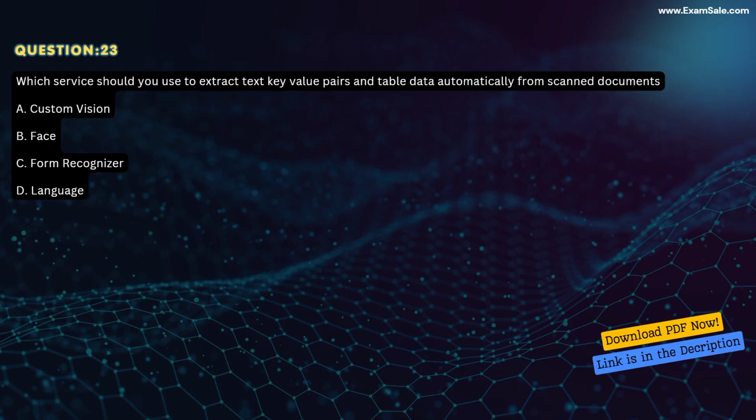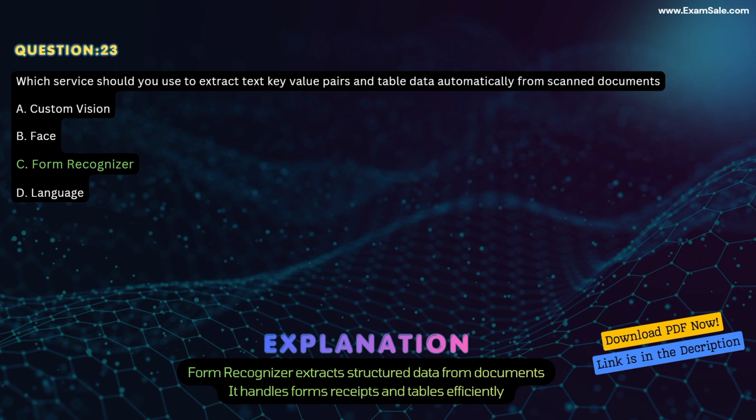Question 23. Which service should you use to extract text key value pairs and table data automatically from scanned documents? A. Custom Vision. B. Face. C. Form Recognizer. D. Language. Correct answer, C. Form Recognizer. Explanation. Form Recognizer extracts structured data from documents. It handles forms, receipts, and tables efficiently.